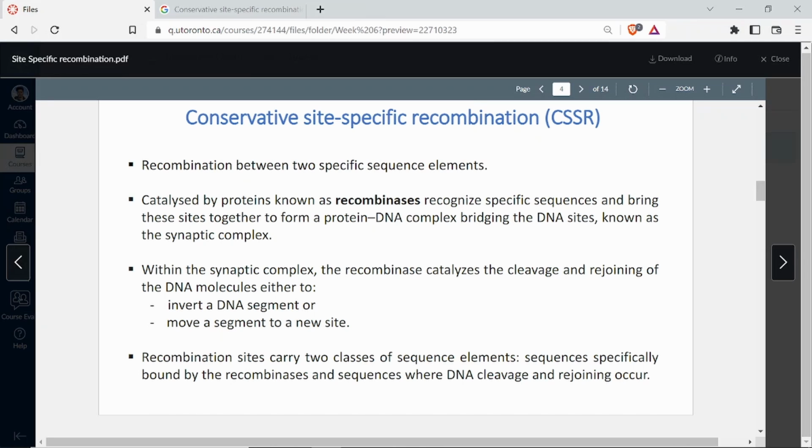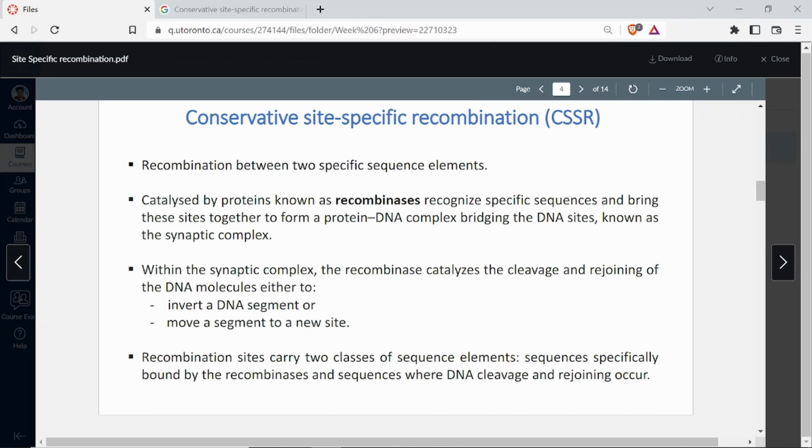So the recombination sites that we saw here, they are recognized by the recombinase enzymes. We will also study the structure of those recombination sites, and they bring these sites together to form a protein-DNA complex, bridging the DNA sites, known as a synaptic complex. You know, synapse is also there in the case of neurons, where two neurons come together. There is a bridging where neurotransmitters are released, and there are receptors on the other neuron.